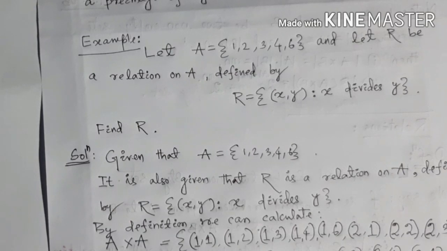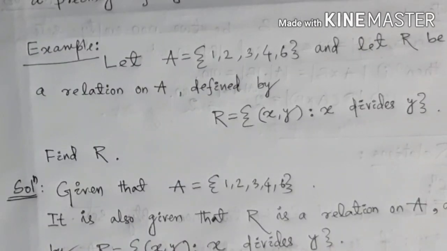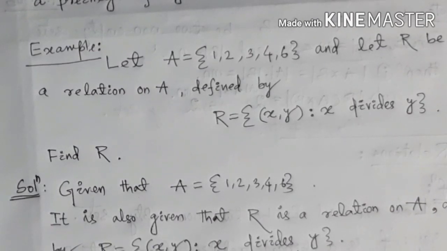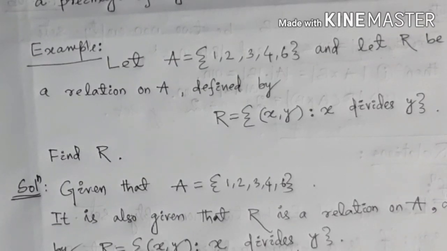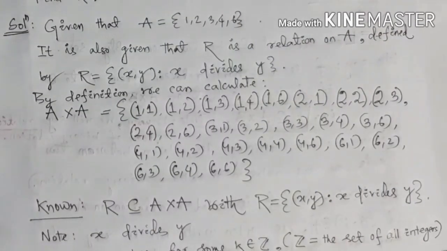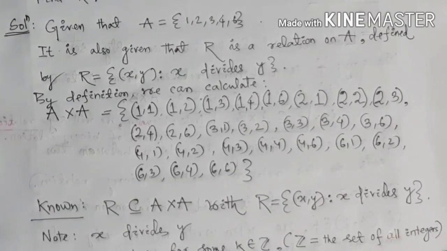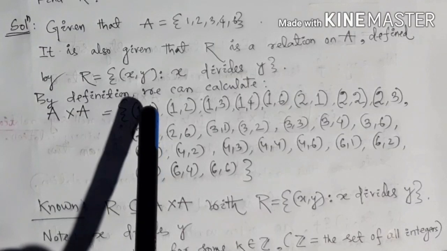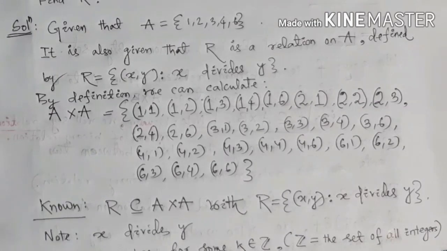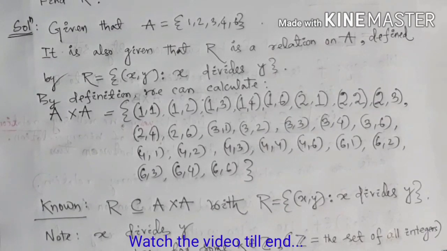One more example I would like to discuss here. Let A be a set consisting of the elements 1, 2, 3, 4, 6, and let R be a relation on A, because I am defining a relation from A to A, defined by the ordered pairs (x, y) such that x divides y. So my question is: find R. Given that A equals {1, 2, 3, 4, 6}, and R is a relation on A defined by the ordered pair (x, y) such that x divides y.